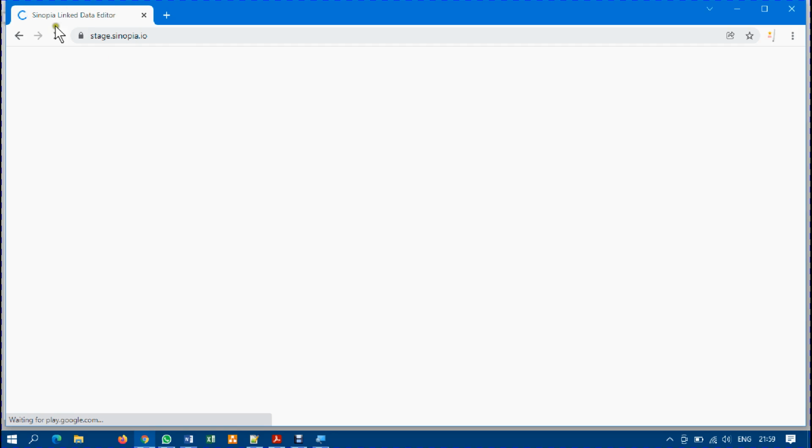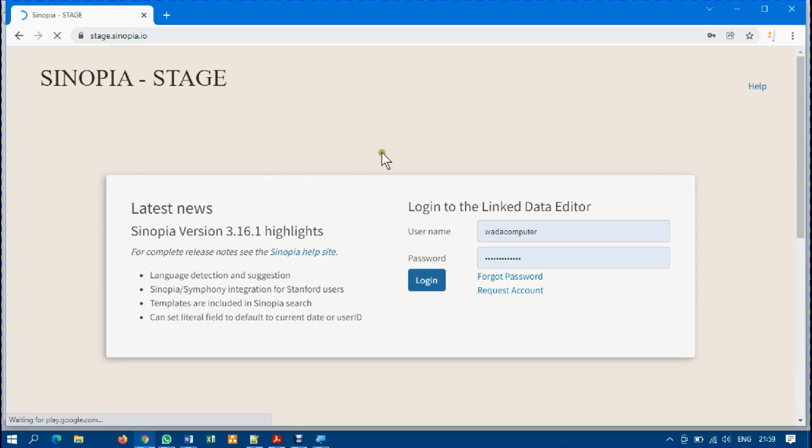As my Sinopia application is loading, I do notice that it is a little bit slow, simply because of network. So be patient with me until it is fully loaded, and then we will continue from where it is necessary. Right now you can see that the Sinopia stage page GUI, graphic user interface, has come up,